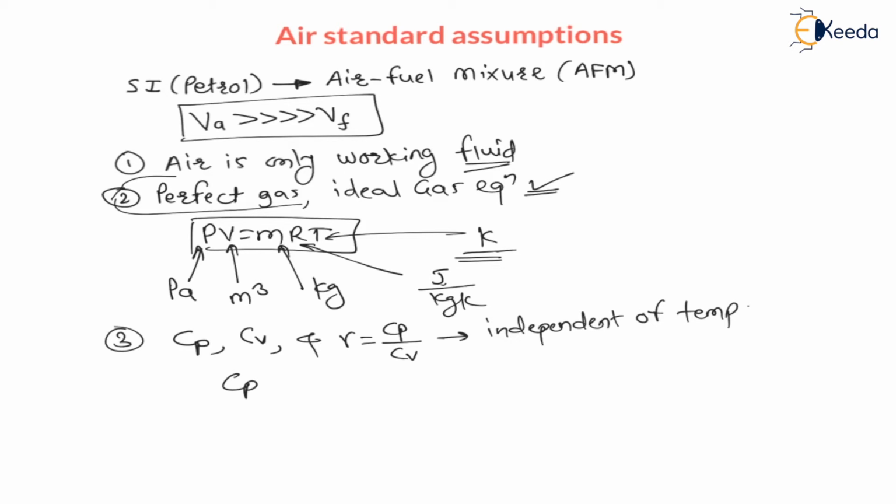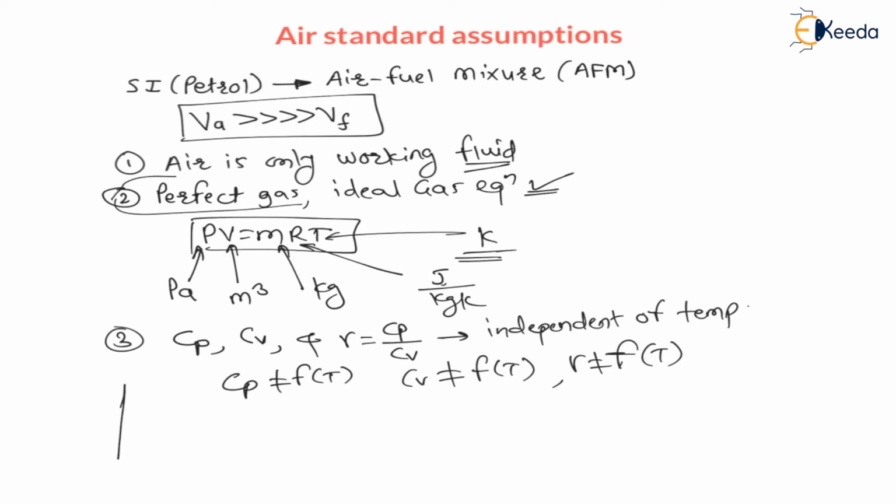Means Cp is not a function of temperature, as well as Cv, as well as gamma. But in actual condition, all these values are a function of temperature, and here we are assuming Cp, Cv and gamma are not a function of temperature, right?